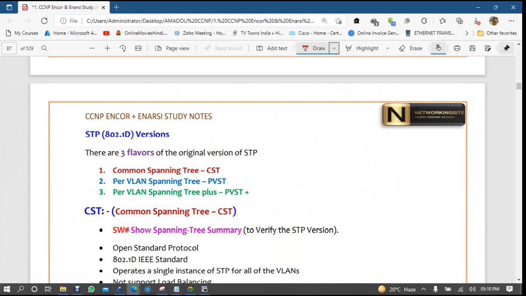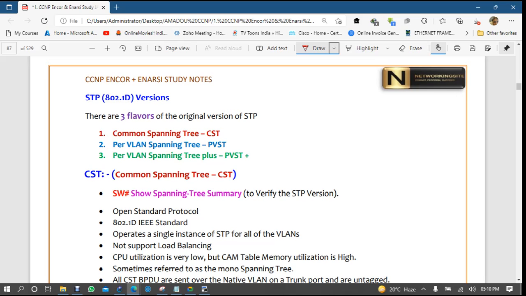Okay, this TCN is all this message. Now here it's STP 802.1D version. So we know about common STP, then we know about PVST and PVST plus, right?